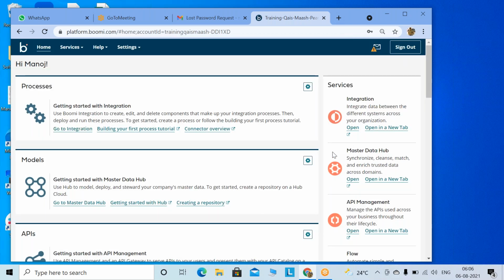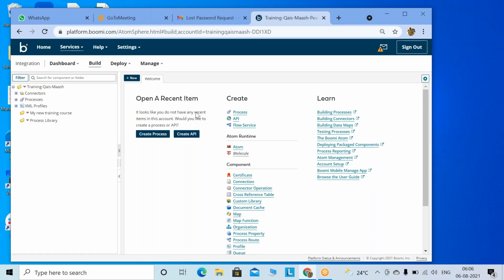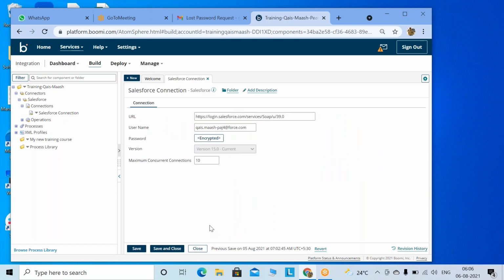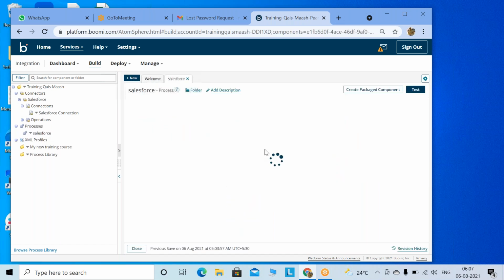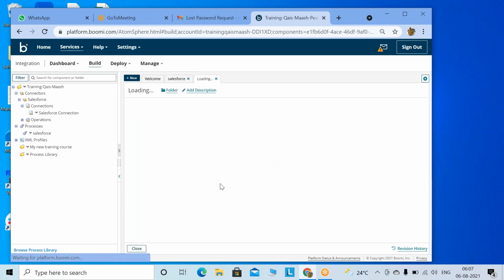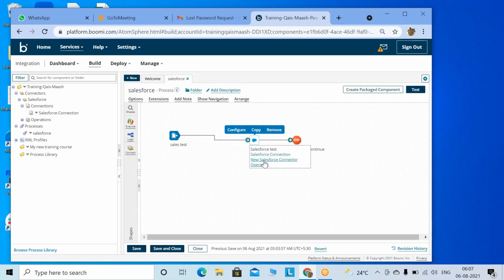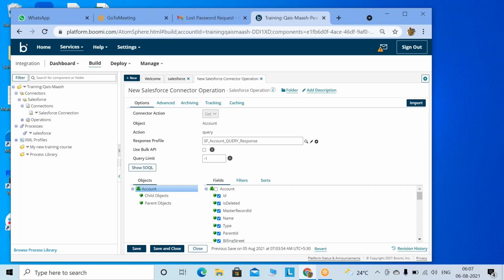We are interested in integrations, right? So you can go to the services and then integrations. That integrations part in Boomi, we have other parts as well, but we were interested in integrations. So we'll go over here. Now I think you have created the Salesforce connections. Right? So it's working, right? And you have created one simple process as well, right? Salesforce connections, this is the connection, and you tried to import the query account, right?